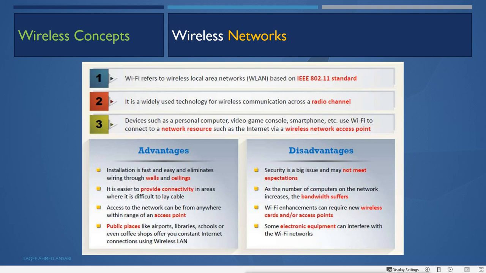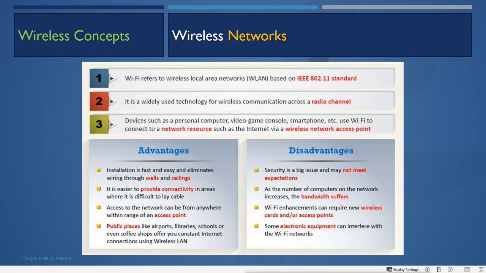That means there is a big issue of security here with the wireless network, and it is not an exception. As the number of computers on the network increases, the bandwidth suffers also. Wi-Fi enhancement can require new wireless cards and/or access points also, and electronic equipment can interfere with the Wi-Fi networks.